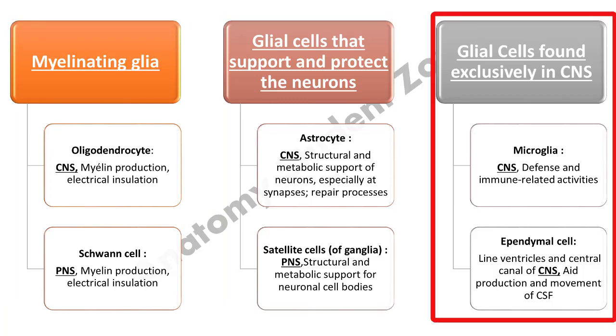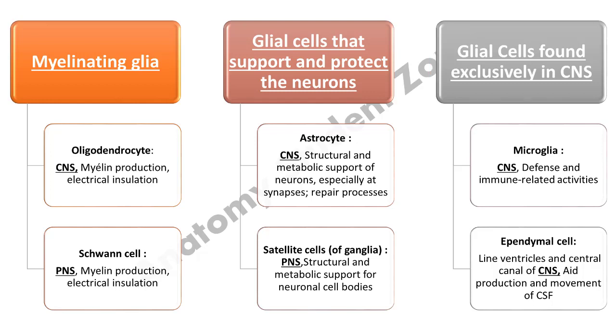These cells are not present in the peripheral nervous system, while the first two, myelinating glia and the glial cells that support and protect neurons, are present both in the central nervous system and the peripheral nervous system. First, we will cover the myelinating glia. The function of the myelinating glia is to produce myelin.